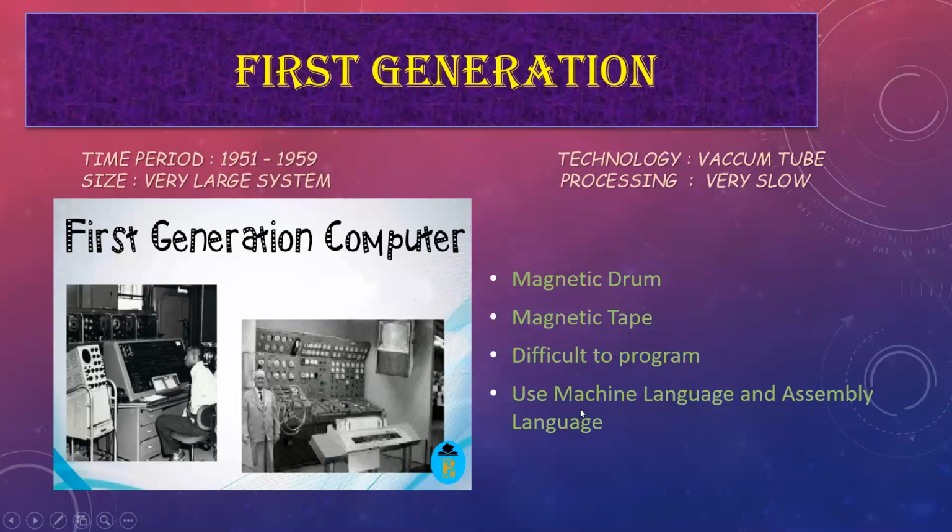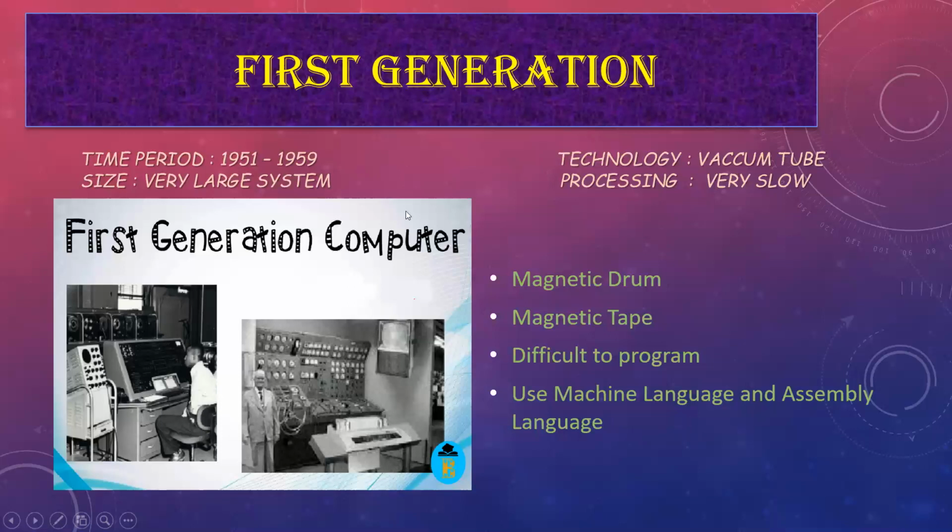And these machines used machine language and assembly language. Machine language, I told you, is the only language the computer understands, binary language, that is 0 and 1. And assembly language means a language that contains some alphabets and some numbers also. This is the programming language with the help of which scientists make software. Many languages are there, but at that time in the first generation we were using assembly language.